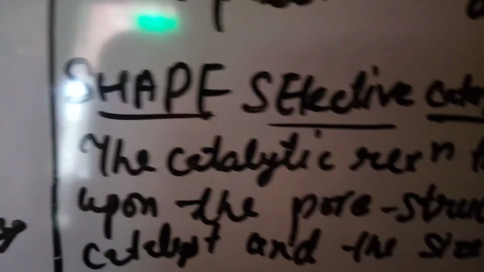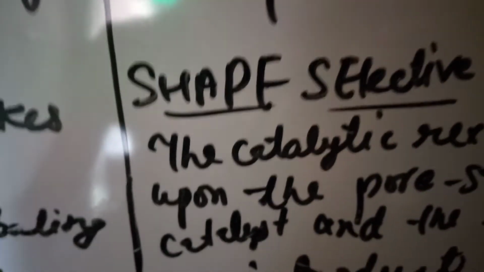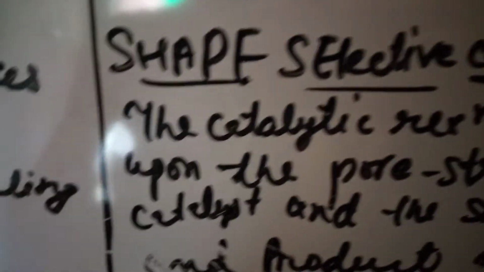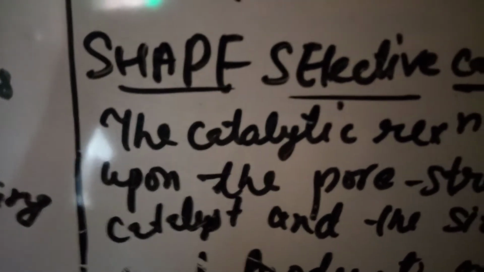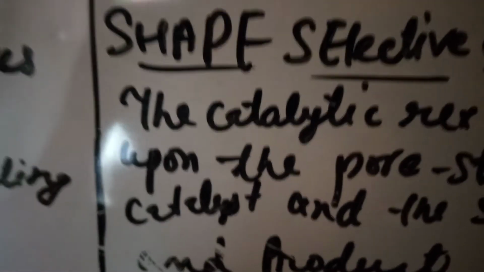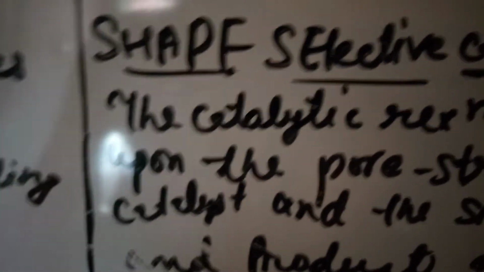Now we have to read the next topic, that is shape selective catalyst. The catalytic reaction that depends upon the pore structure of the catalyst and the size of reactant and product molecules is known as shape selective catalysis.